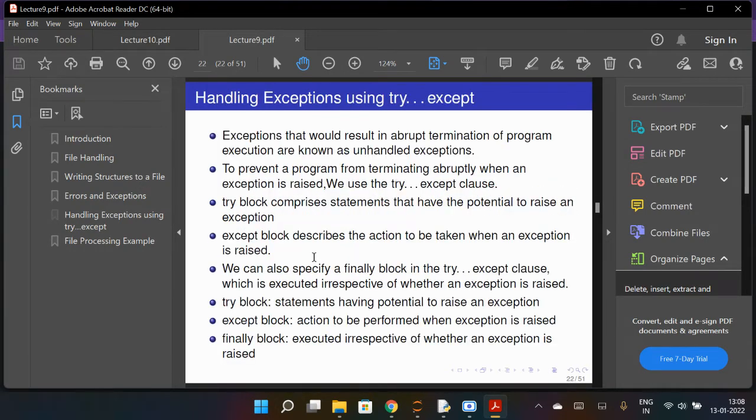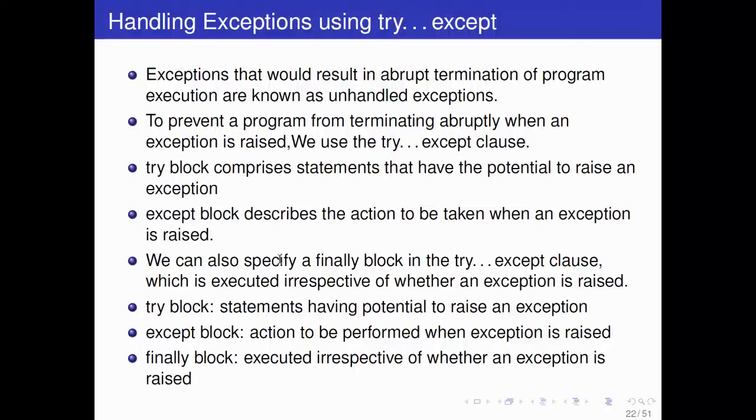Yes, so this was the concept try and except. From here you can see that exceptions that would result in abrupt termination of the program execution are known as unhandled exceptions. To prevent a program from terminating abruptly when an exception is raised, we use the try except clause. The try block comprises statements that have the potential to raise an exception. So in the try block, you may expect some error can occur and some exception can be raised.